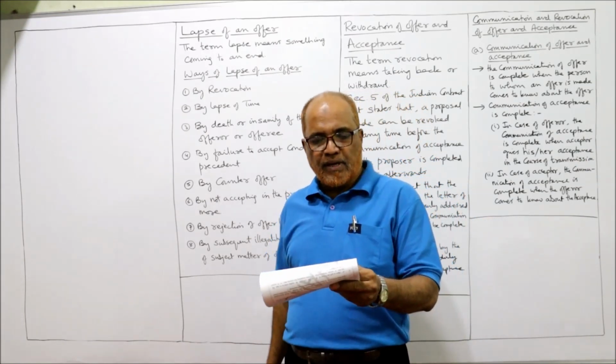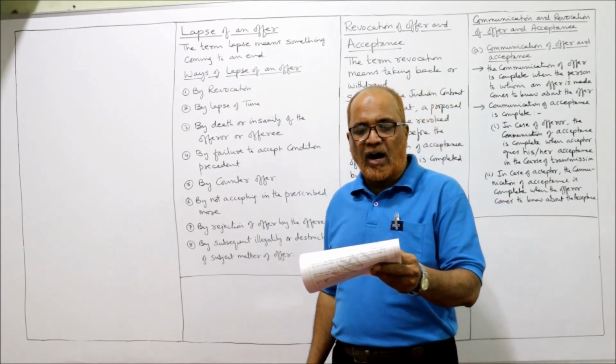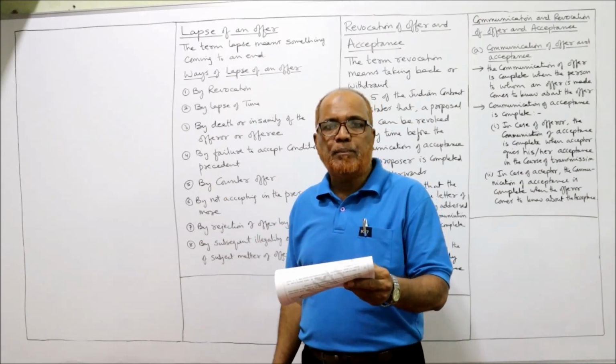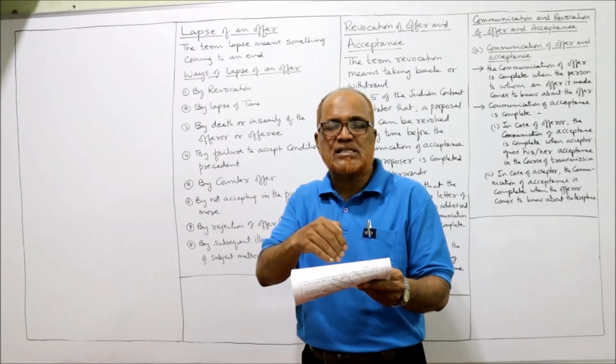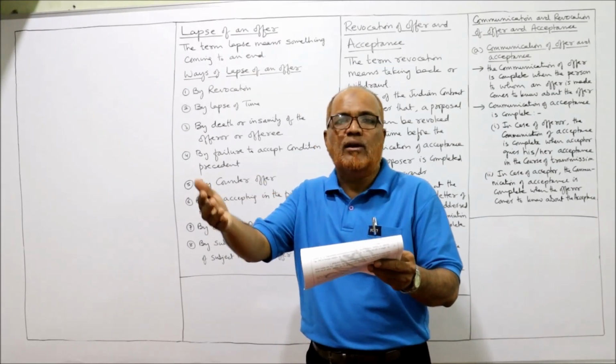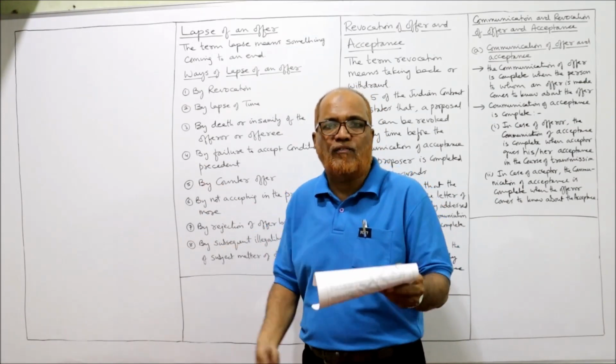Next, ninth problem. S offered a reward to anyone who returned his lost dog. That means one dog which belongs to S was lost. And S has offered a reward to anyone who returned the dog. It is a general offer.